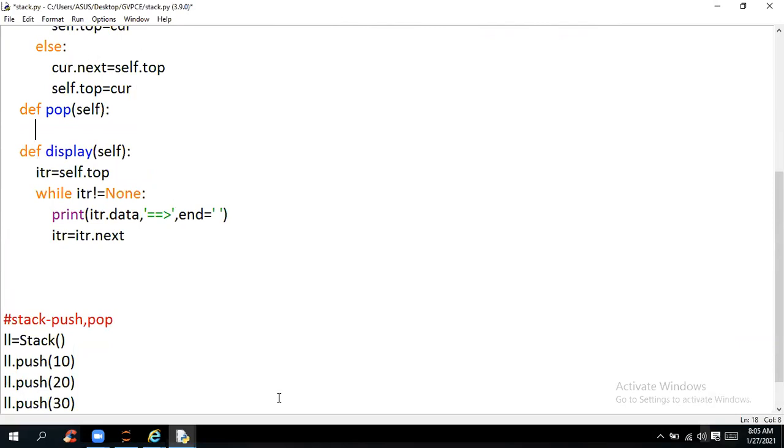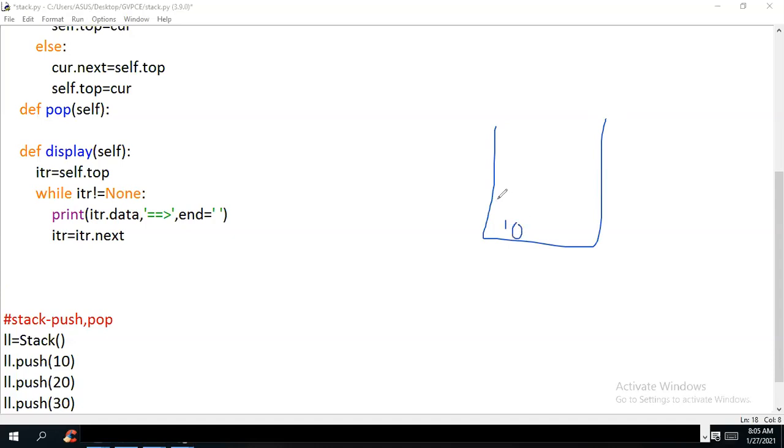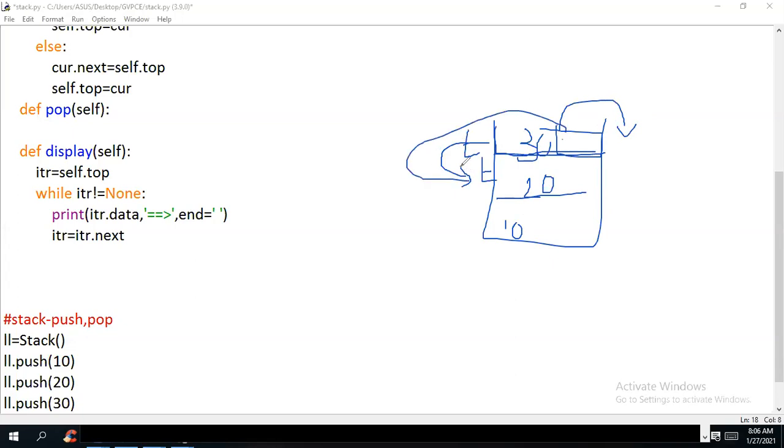So for popping, what are we supposed to do? Let me draw a stack. We are going to have 10, 20 and 30. If I want to perform pop, I'll remove the data one by one. I'll remove this data and I'll make my top reduce by 1. If I want to remove this data, I'll take the address stored in this particular 30 and store it in my top. Then I'll store this existing value in one variable called temp. Then I'll release this memory. This is what I'm going to do.